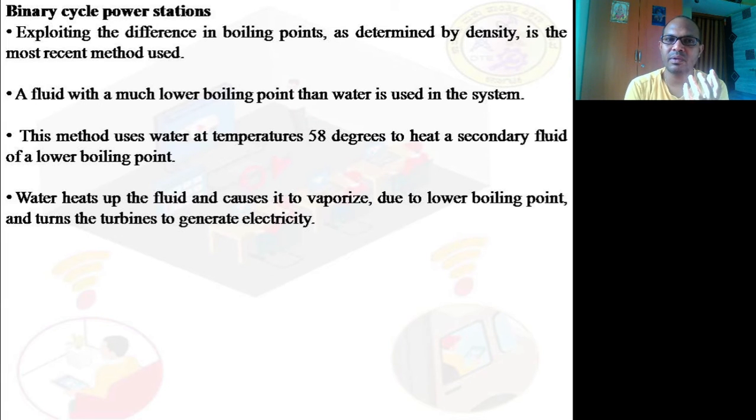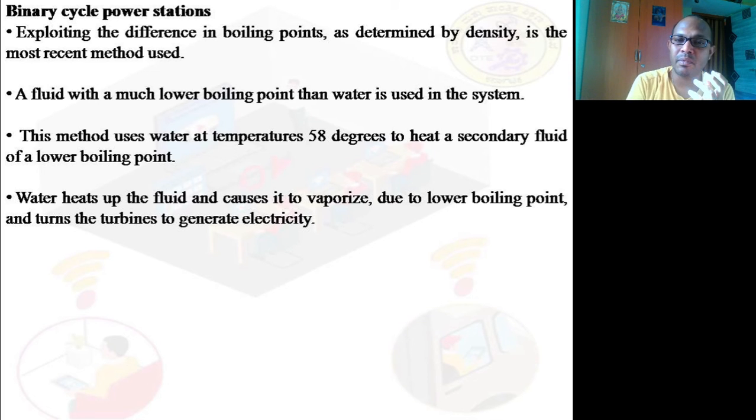For this case, what we will do is take a secondary fluid. A secondary fluid should have a very low boiling point. Say, for example, if you take water, the boiling point is 100 degrees centigrade. If you take a refrigerant, like ammonia, the boiling point is minus 40 degrees centigrade.